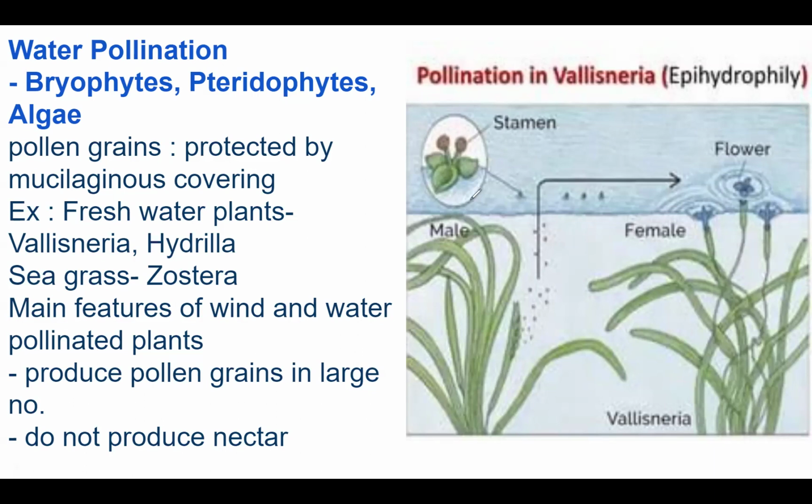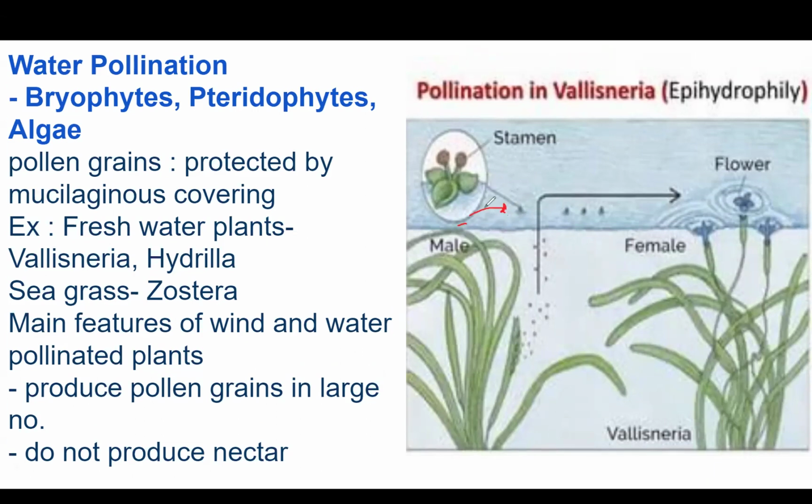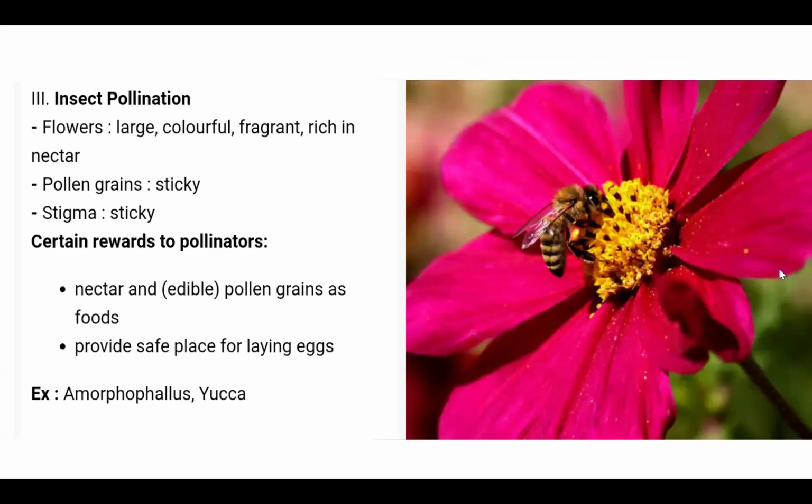The male is releasing, the stamen is exposed, and it is moving the pollen grains. They are falling onto the stigma of the flower. The only thing is the pollen grains have a mucilage covering so that the water cannot affect them and they can be safe on the stigma of the flower.